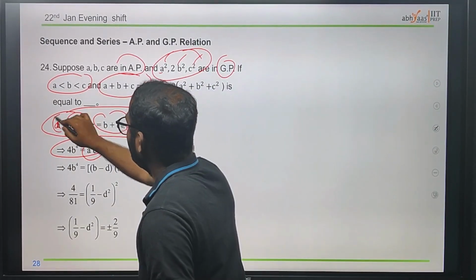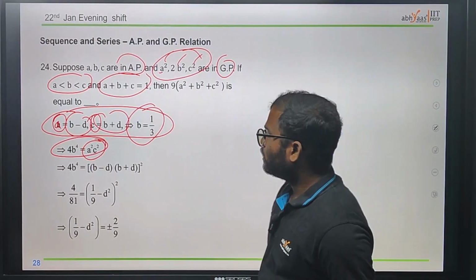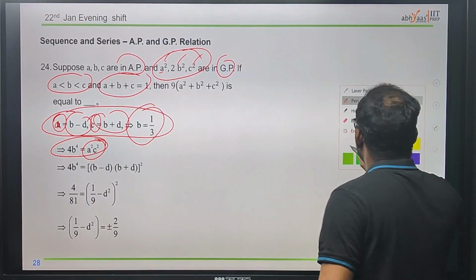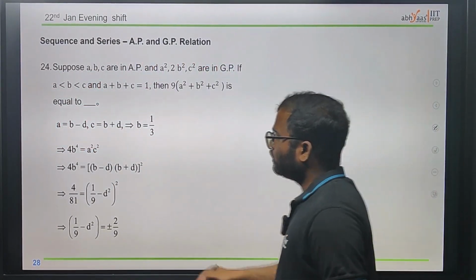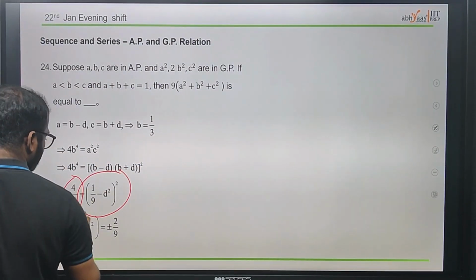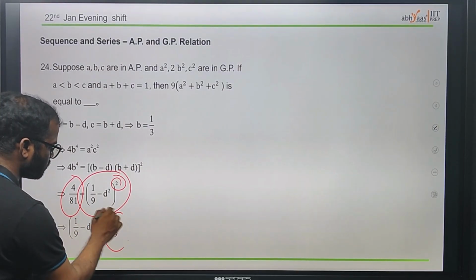Okay, from this we take a and c, we just assume it. Now the next thing, just substitute those values in the a square and c square. We will get this type of situation. Now we got 4 by 81 is equal to this one, and here we have a whole square, and taking it to this side, we'll have plus or minus 2 by 9.